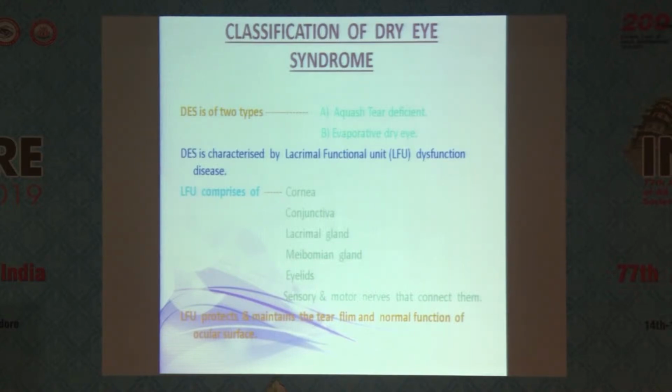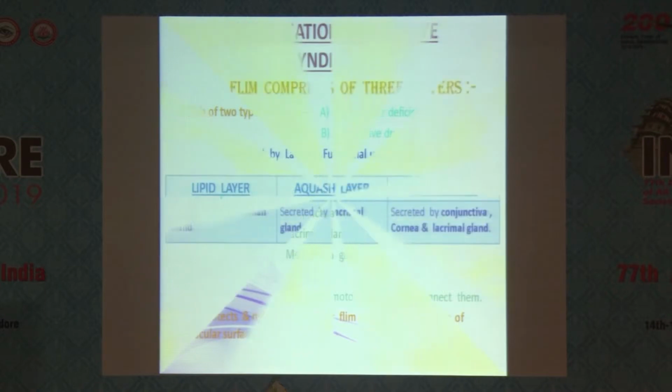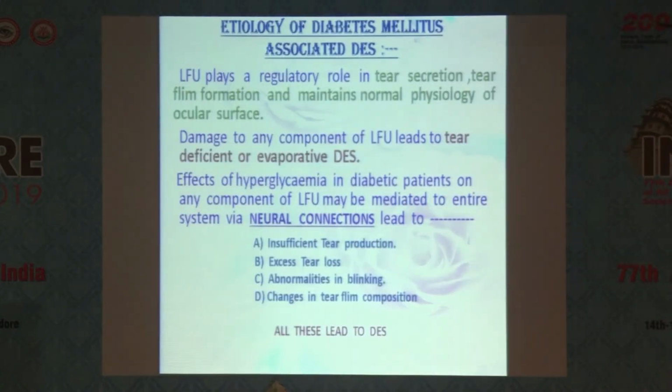Dry eye syndrome is characterized by lacrimal functional unit dysfunction. The lacrimal functional unit protects and maintains the tear film and normal function of the ocular surface. The LFU plays a regulatory role in tear secretion and tear film formation, and maintains the normal physiology of the ocular surface. Damage to any component leads to tear deficiency and irreversibility of dry eye syndrome.